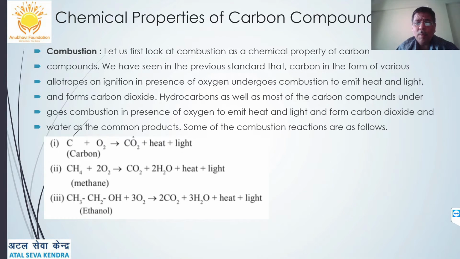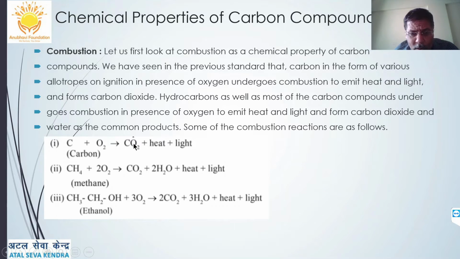So now coming to chemical properties of carbon compounds. First is combustion. Whenever a carbon compound or organic compound is burnt in air, it will liberate carbon dioxide plus water plus heat and light, that is, they are exothermic reactions.